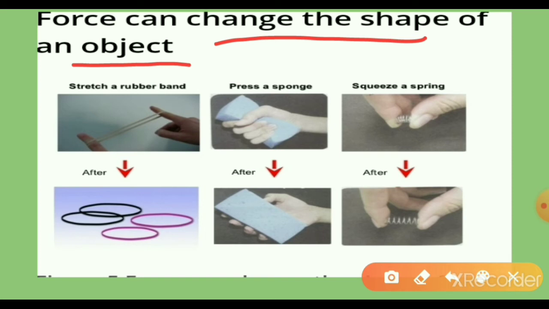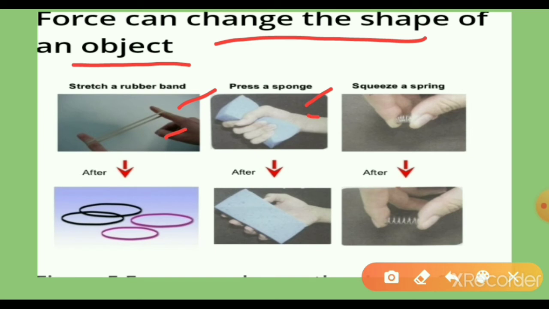You can also change the shape of dough into bread by applying force with a rolling pin. Here, stretching a rubber band, pressing a sponge. See these images. If you stretch a rubber band, how does the shape change? Because we apply some force. Here also the hand applies some force on that sponge.